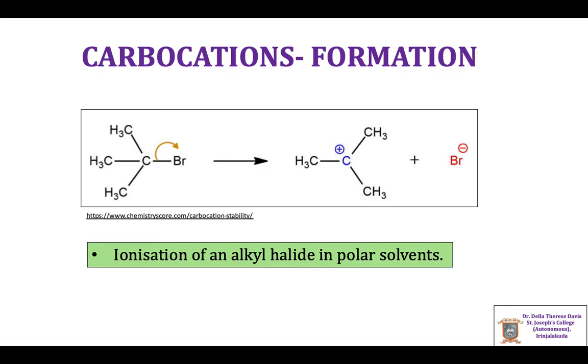For example, the ionization of an alkyl halide in polar solvents yields an alkyl cation. Here, an alkyl bromide, tertiary butyl bromide, is given. In the presence of a polar solvent, when it ionizes, the products obtained are Br minus and tertiary butyl carbocation with carbon bearing a positive charge.